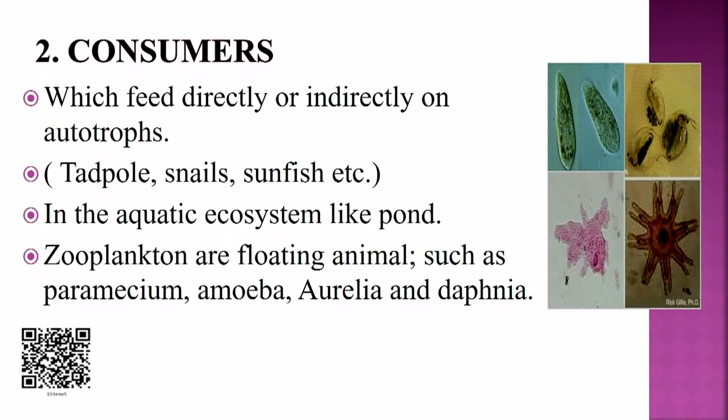When we talk about consumers, we know consumers feed directly or indirectly on autotrophs. In a pond ecosystem, they are tadpoles, snails, sunfish. And in an aquatic ecosystem like a pond, zooplanktons are floating animals. Examples of zooplanktons are Paramecium, amoeba, Aurelia and Daphnia.